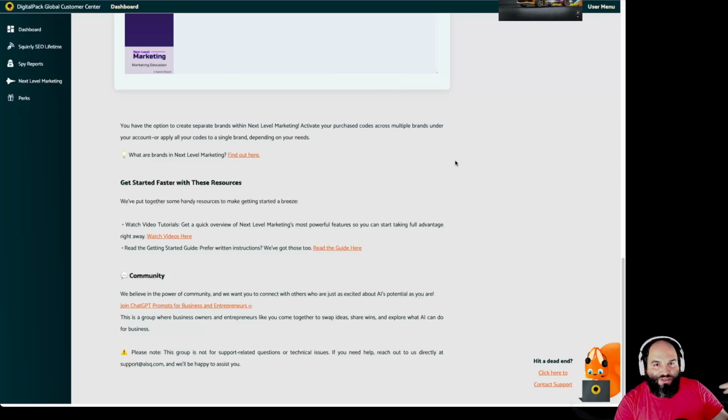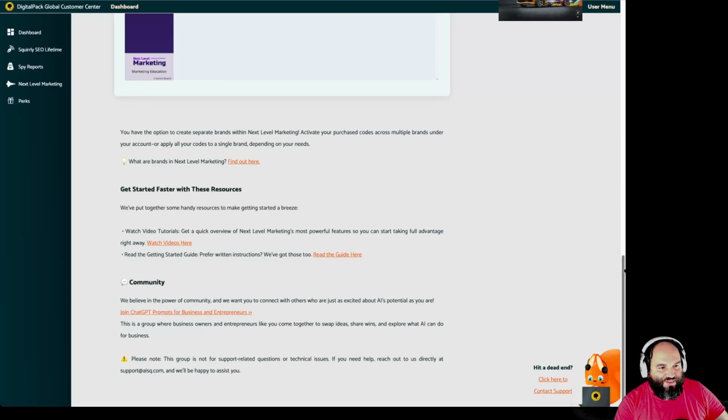So first you come to the customer app where you've purchased. This is a very important part, because you can click and contact our support from here. You don't have to think like, okay, where does Squirrly have contacts? Where does Next Level Marketing have contacts? Well, where does AISQ have contacts? No, you can just come to the customer app. So you go to AISQ.com, you log into the customer app, and you click on support, and boom, you're ready to speak to us. And you also have our email, but it's always better to use the support form because it gets integrated with the rest of our system.